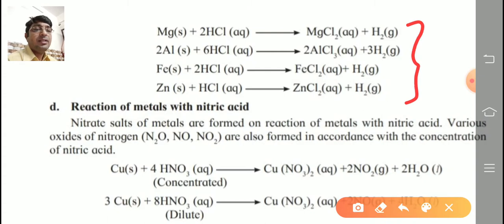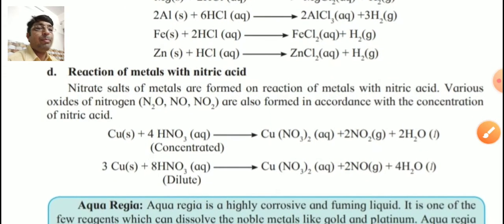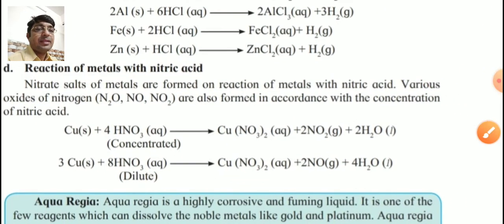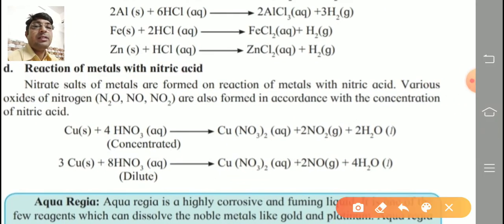Next, reaction of metals with nitric acid. Nitrate salts of metals are formed on a reaction of metal with nitric acid. Various oxides of nitrogen like N2O, what does N2O mean? Write down there.